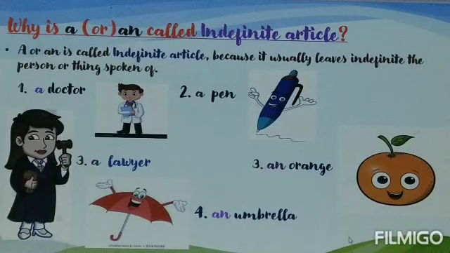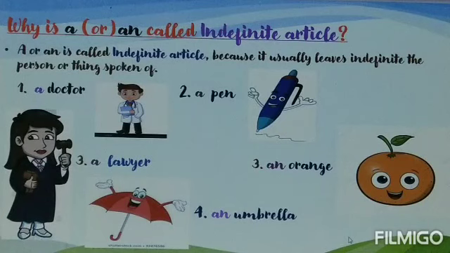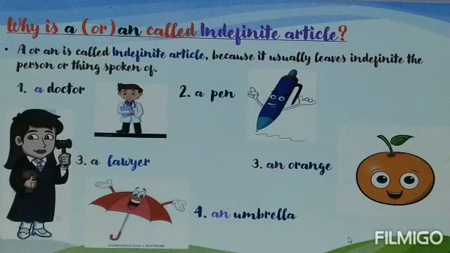Now let us see why article a or article an is called indefinite. Let us understand by its name. Children, what is the meaning of the word indefinite? Indefinite means non-specific. That means not detailed or not exact, just general. Article a or article an is used to talk about objects which are not specific, that means which are just general. That's why these articles are called indefinite articles.